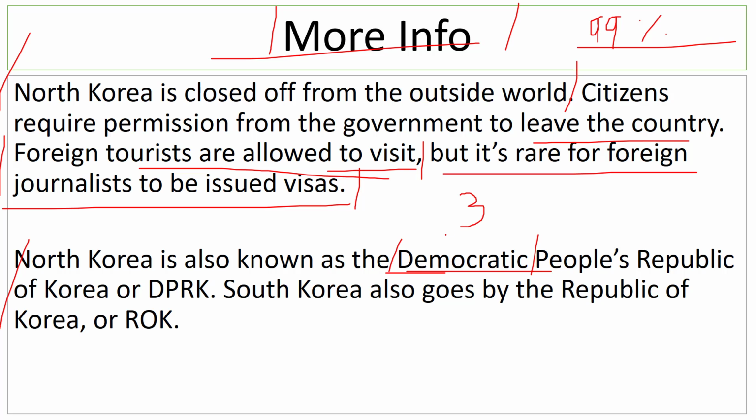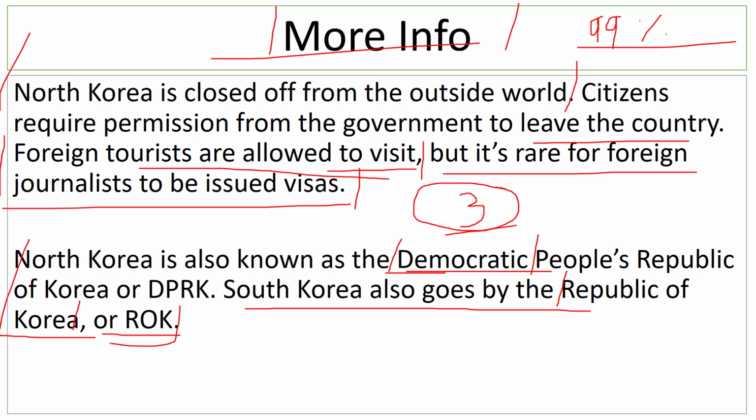There are three parties in North Korea, but the main party, Kim Jong-un's party, pretty much dominates the entire election, and they don't really allow any other party to survive there. And South Korea goes by Republic of Korea. So they are called ROK, Republic of Korea.